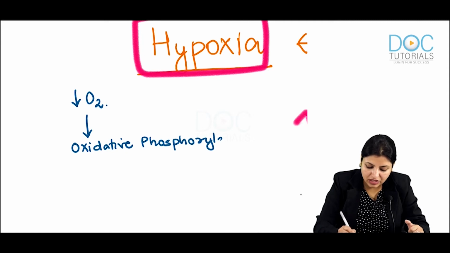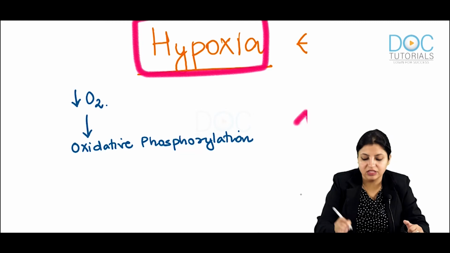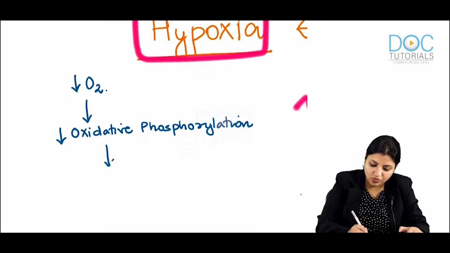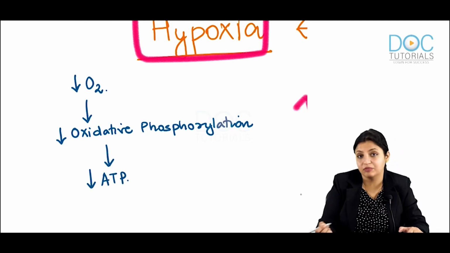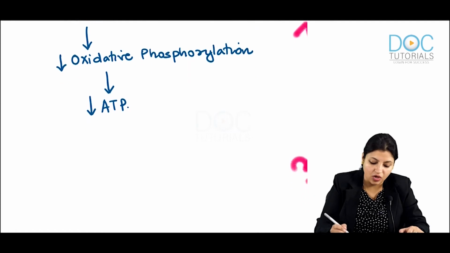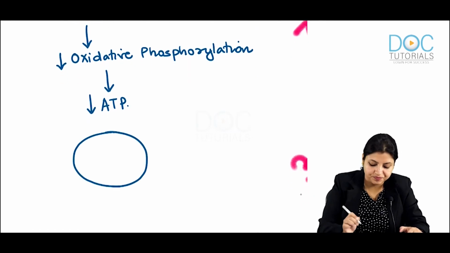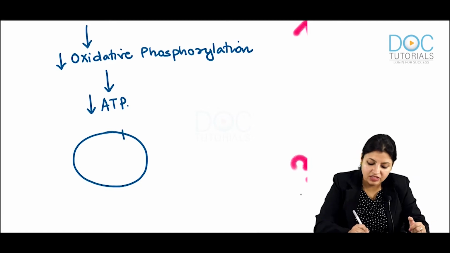So once the oxygen is decreased, oxidative phosphorylation decreases. Once oxidative phosphorylation is decreased, automatically the ATP will be reduced, isn't it? Now, when I talk about ATP being reduced, remember that ATP is a very important component of a pump.